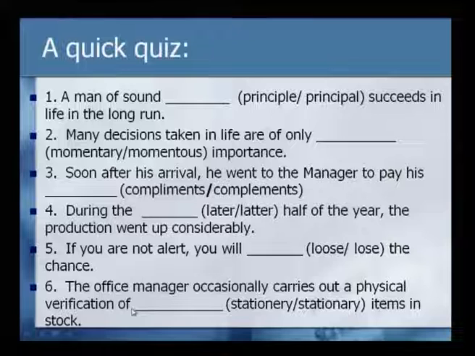The office manager occasionally carries out a physical verification of stationery items in stock, and the E you can remember in pen, PEN. So, pen is a stationery. You can link it with stationery. It means pen, pencil, paper, etc. that is used for office purposes. Okay. Stationary, with A, is indicating something is not moving. So, the vehicle is stationary because of the accident that happened. It is indicating that it has stopped.